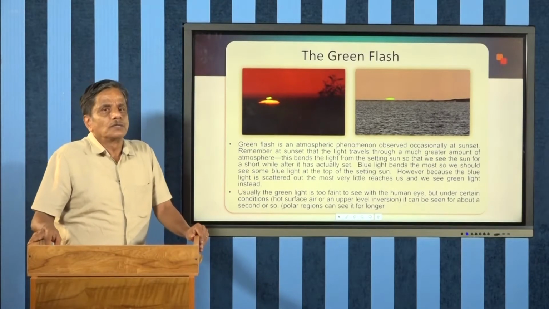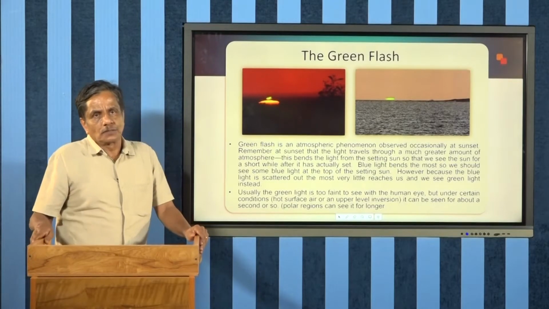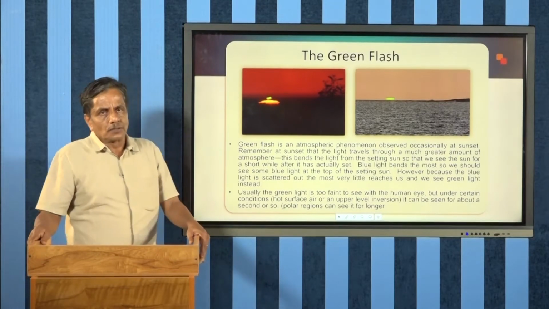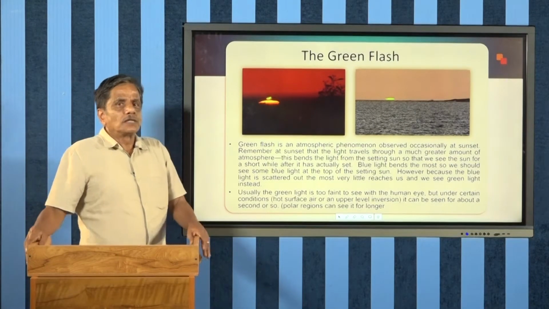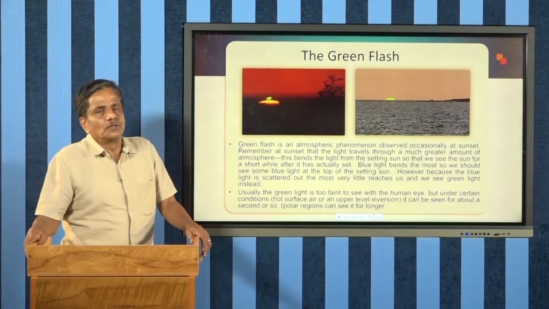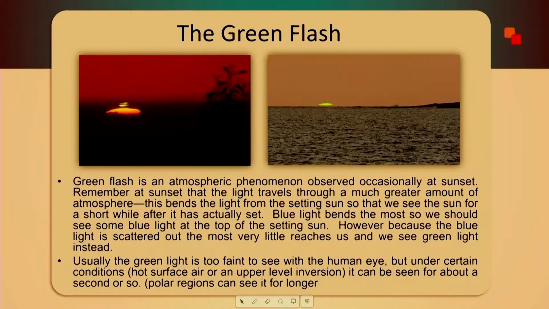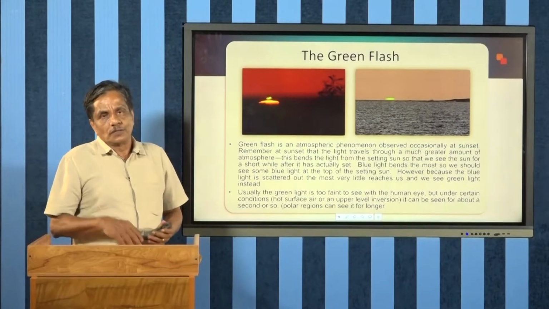Now there is another significant effect which is observed in the sky during the sunset, which is known as a green flash. Actually, green flash is a rare phenomenon which can be observed in clear sky conditions. In tropical regions it is very difficult to get clear sky conditions during sunrise and sunset, but in the polar region it is commonly observed, and one of the important effects is the green flash. After the sunset, one can really see a green color at the top of the sun.